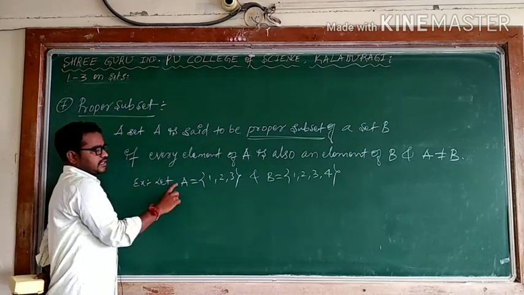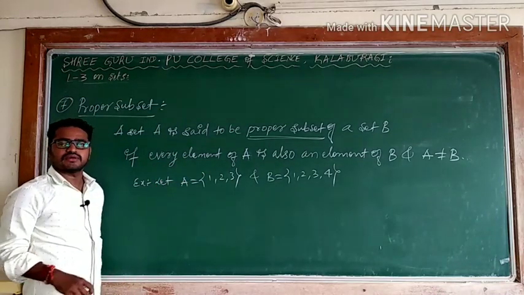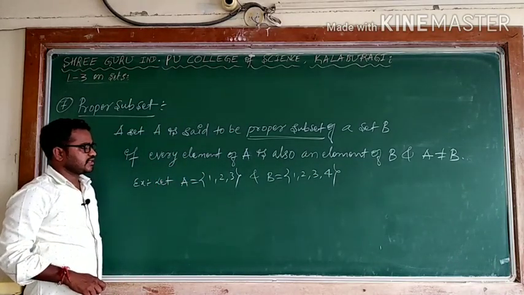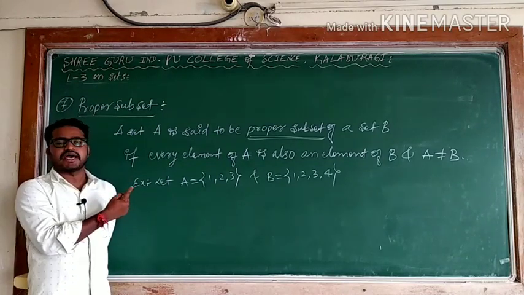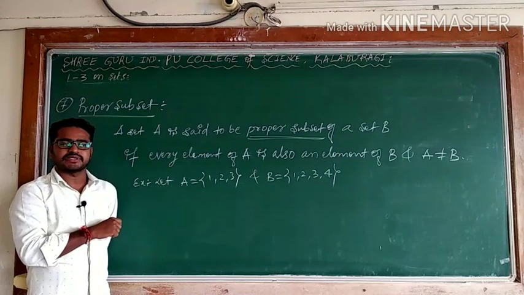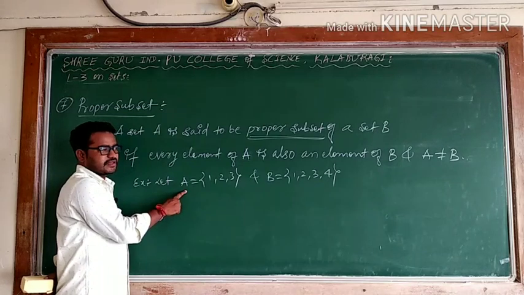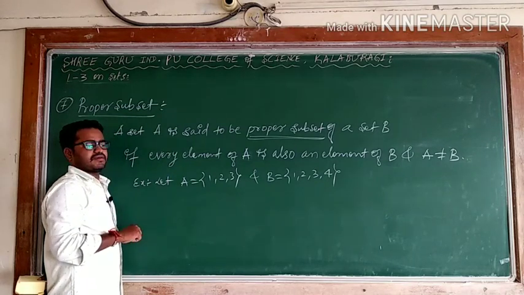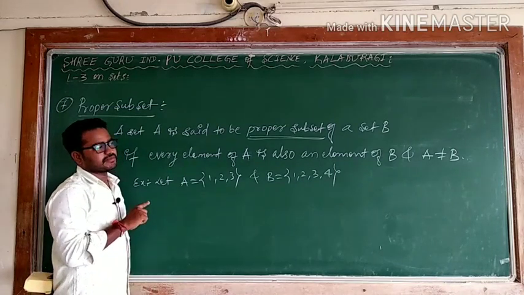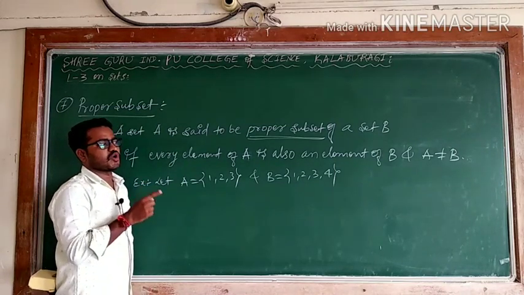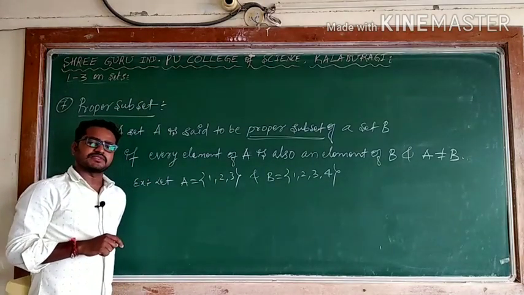Can I say this A is also a proper subset of B? Sure, because in the case of proper subset, every element of A should belong to B as well as A should not be equal to B. This is a subset as well as a proper subset. It becomes a proper subset whenever every element of A belongs to B and A is not equal to B. So can I say every proper subset is a subset?